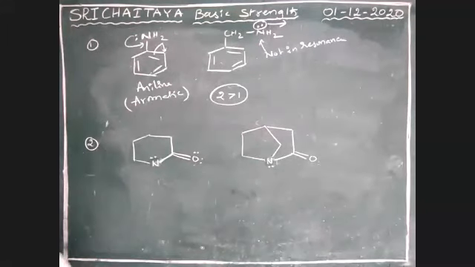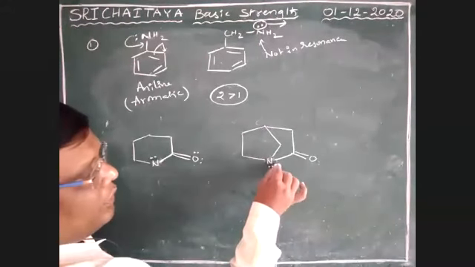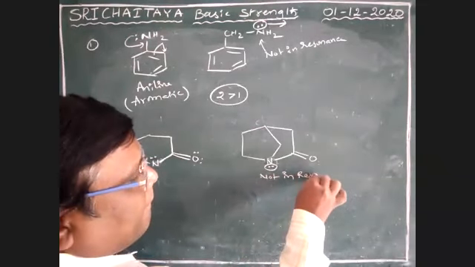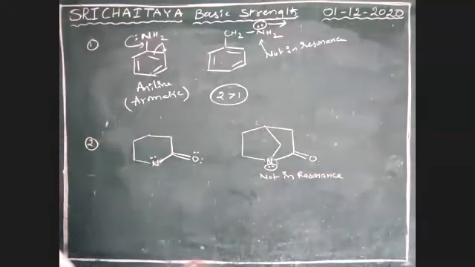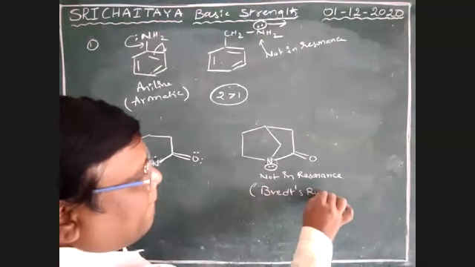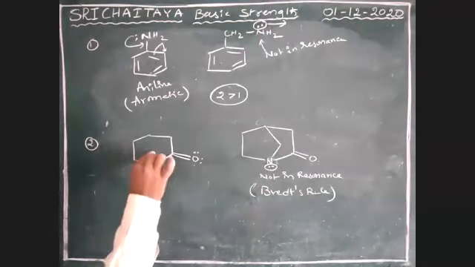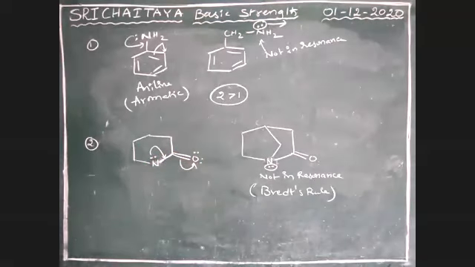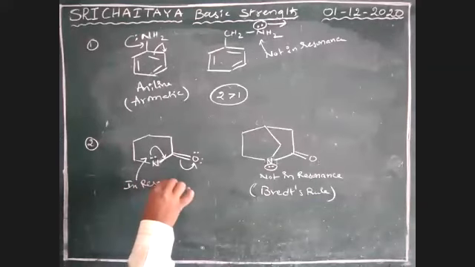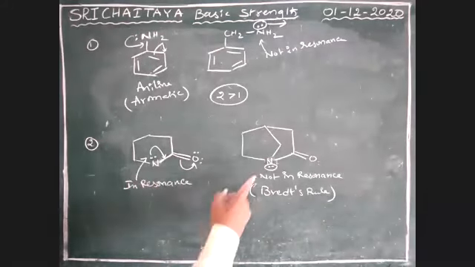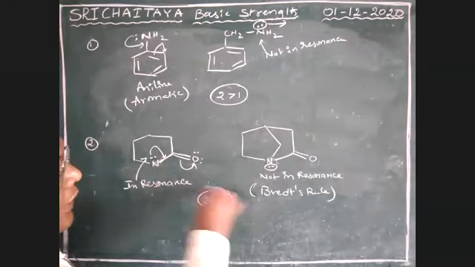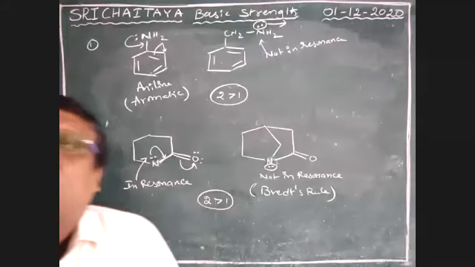So according to Bredt's rule, this lone pair is not in resonance. But in the other, this lone pair is in resonance, so it is difficult to donate. Therefore, once again, 2 is greater than 1. So this is also important.